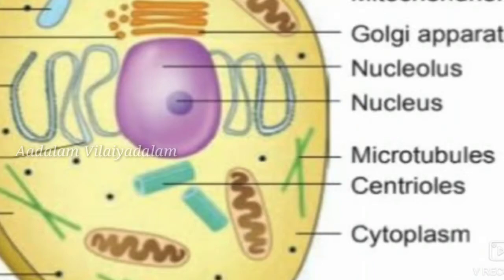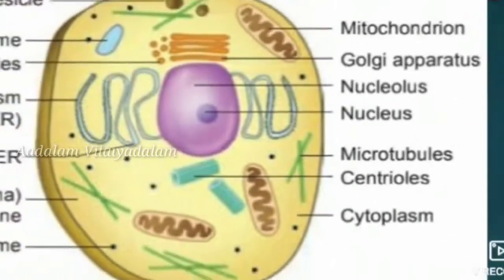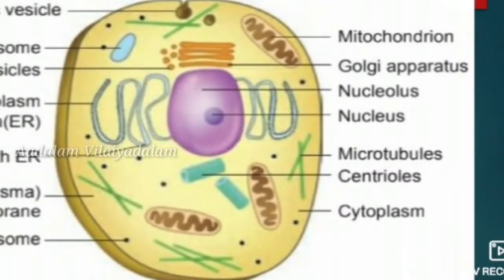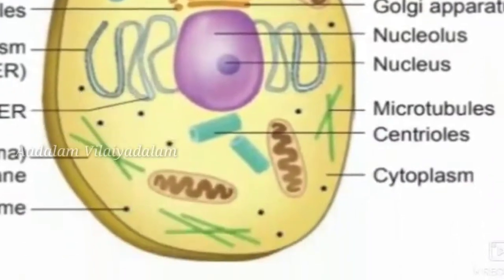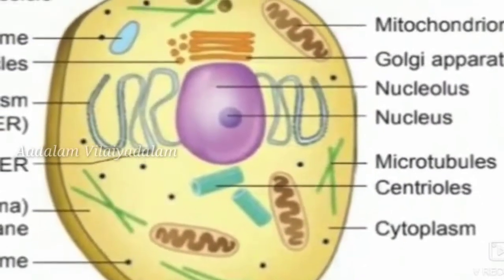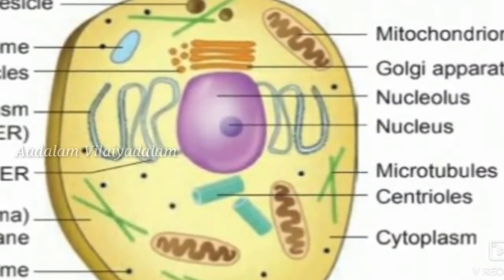and the cell contains other cell organelles known as endoplasmic reticulum, mitochondria, Golgi bodies, centrioles, ribosomes, and lysosomes, all of them present within the cell. So this is the structure of the cell. All the cell organelles are present here, and each cell organelle performs specific functions.